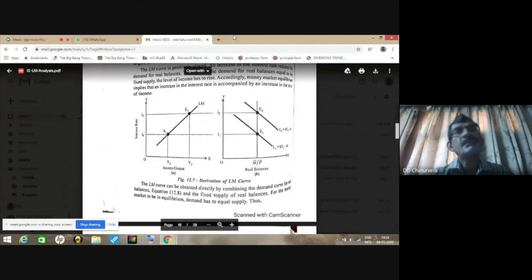Now another diagram before you, which is showing the derivation of LM curve.